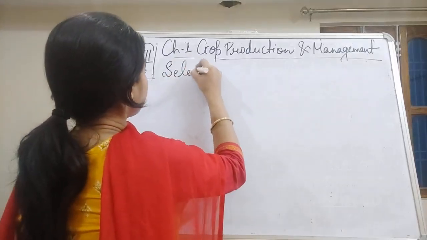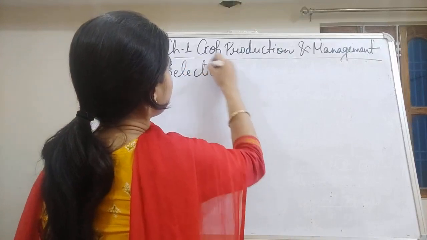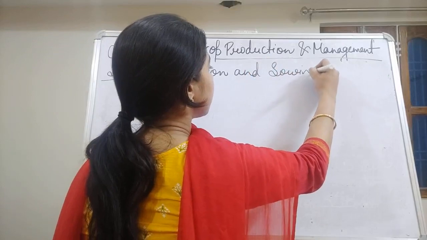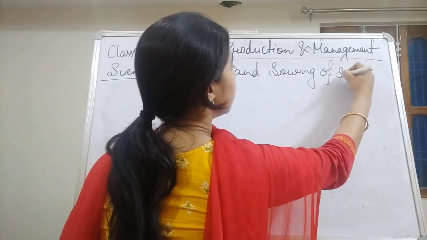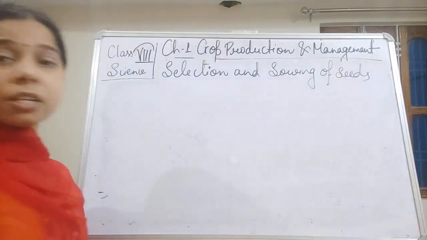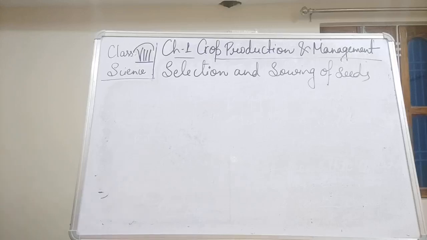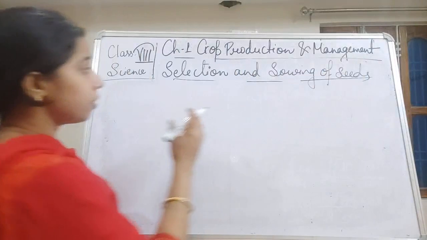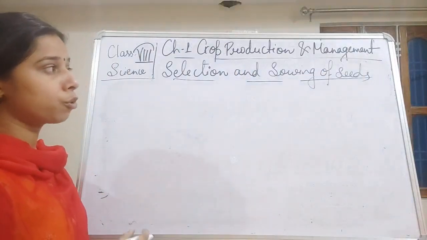So what kind of seed should we select before sowing it?